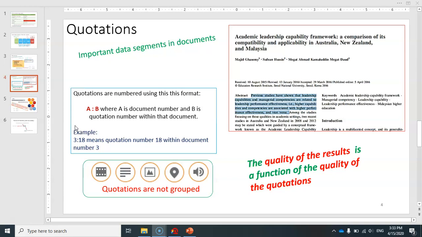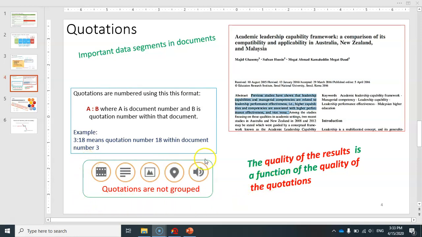I would like you to know that the quality of your research results in your qualitative research will be a function of the quality of the quotations. So the process of creating the quotations is a very important process. You should do your best, because certainly it will have an impact on the quality of your research findings.